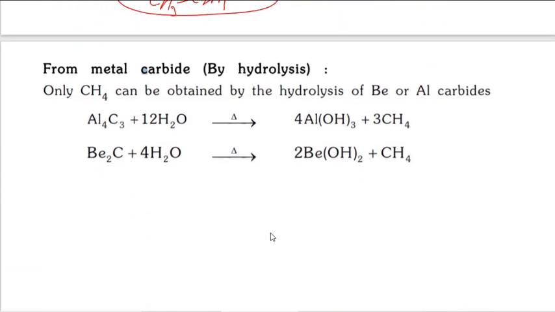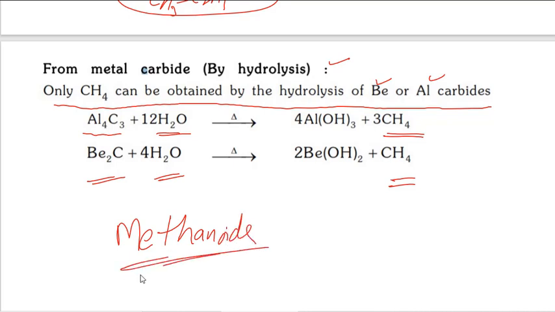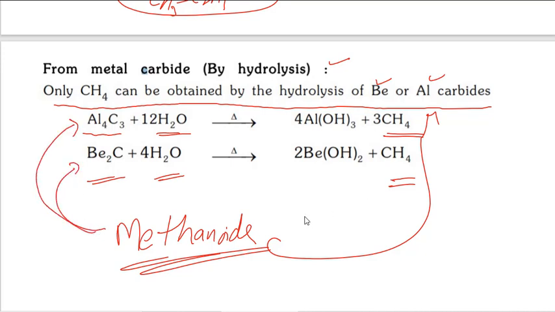Next, from metal carbides, by hydrolysis we can also prepare alkanes. Only CH4 can be obtained by the hydrolysis of beryllium and aluminum carbides. This is an inorganic topic. Aluminum carbide reacts with water forming methane, and beryllium carbide also reacts with water forming methane. That's why these are known as methanides. Which are they? The beryllium and aluminum carbides. Preparations over.